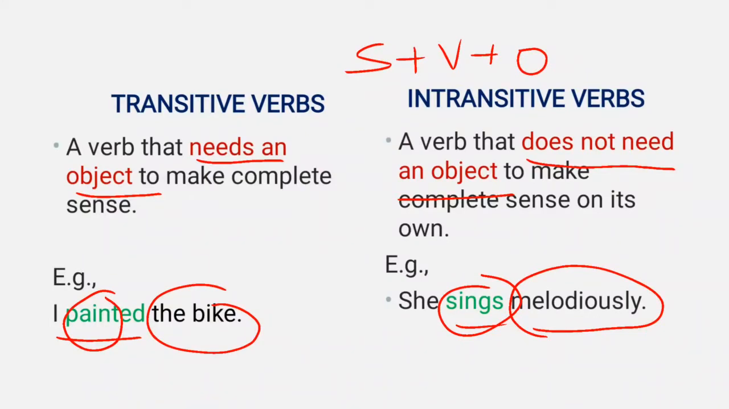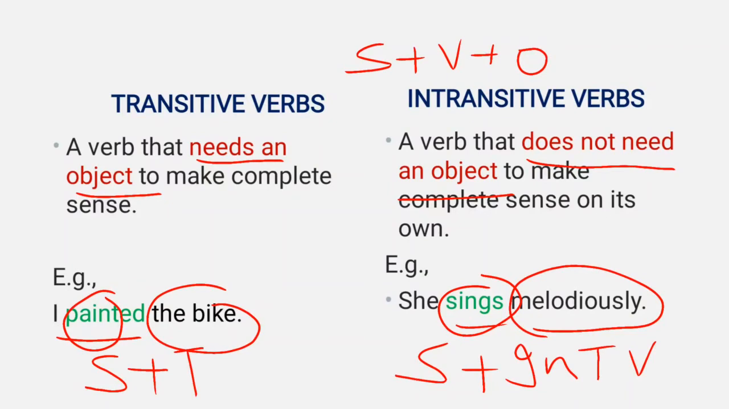I hope now you have understood that subject plus intransitive verb is sufficient to make a complete sentence, but subject plus transitive verb is not sufficient to make complete sentence because transitive verbs demand or require an object.